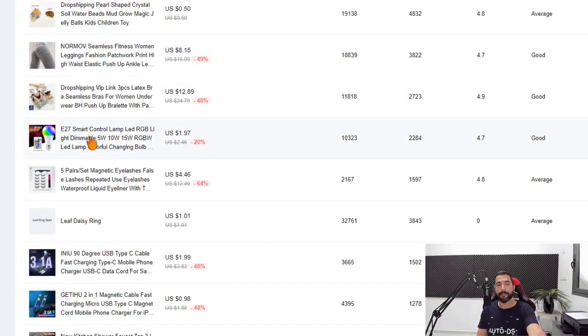Here is another good example of a product that I would take the idea right now and start searching for similar products. One of the best things that you can do as a dropshipper is see what's going well and don't copy that same exact product. And even if you do, change the title a little bit, change the pictures, change the product description, optimize it, make it look a lot better for your customers so you can really stand out even with the same products.